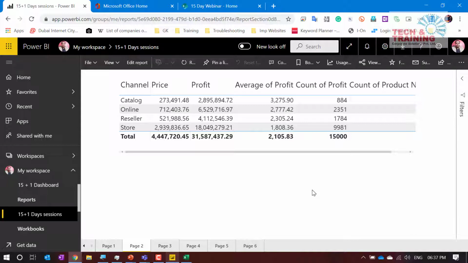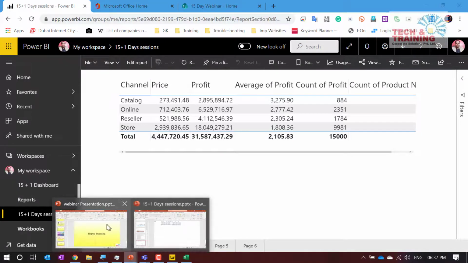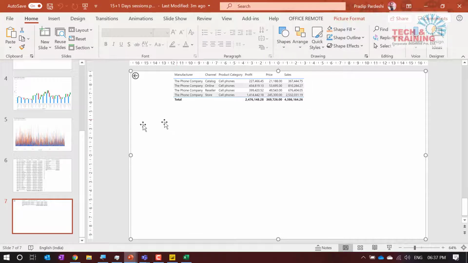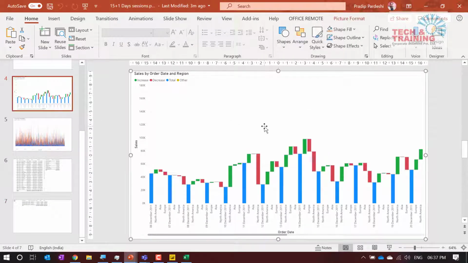Now, someone had asked, can we copy and paste the chart in Excel, Word and PowerPoint? See, we have exported that into PowerPoint. Now you can use this copied chart anywhere, wherever you want to. But this will be pasted as a picture. You cannot use it as a real chart like we do from Excel to PowerPoint. If you remember, when we were doing the Excel to PowerPoint training program, I did show an option to copy and paste the chart from Excel to PowerPoint. That feature is not available.